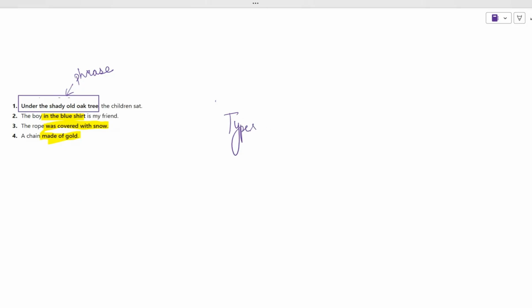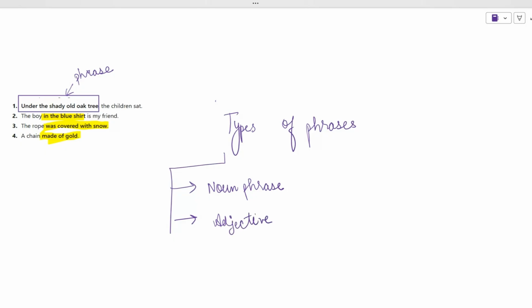And I'm just telling you that in the upcoming sessions we will discuss the types of phrases. There are many types of phrases. The first type of phrase is the noun phrase, in which we have a noun and then an adjective. In the parts of speech chapter you'll understand what is a noun, adjective, adverb, and preposition. So all these phrases are also there: prepositional phrase, adverb phrase, adjective phrase. Got it? No need to remember it now, just understand.